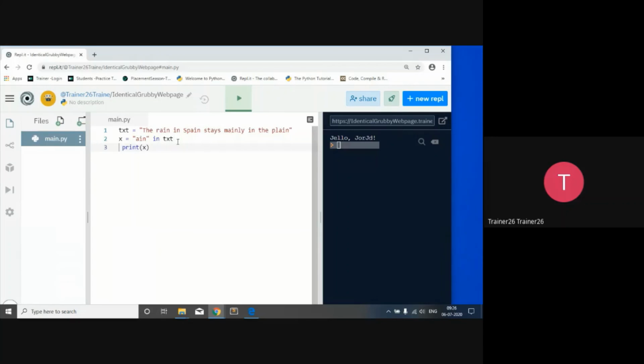So here you will get that particular problem statement. Right now, a text. We have one text as a string class, and in it we are assigning "The rain in Spain stays mainly in the plane." So this is the string that we have assigned, and then after that I want to find out if ain is there. So we want to find out a particular substring. As we studied, it will reply. So let's print it up. Excellent. There is a print indentation problem.